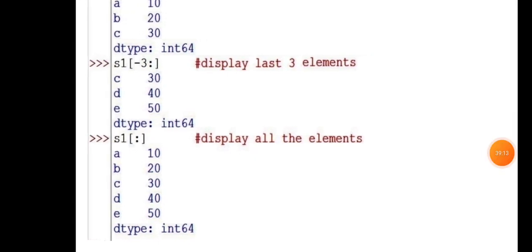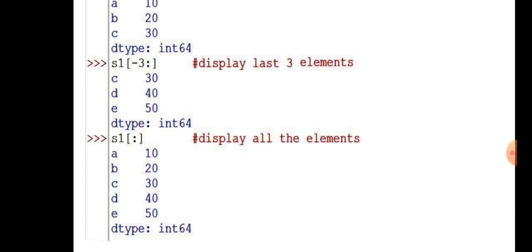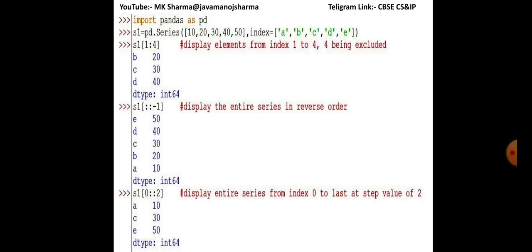Here when you are not passing either a start value or a stop value, then the whole series is displayed. And if you do not pass a start value, stop value and step value, then it will also generate the same. If the step value is -1, then the whole series is printed in reverse order, as displayed in the next slide.